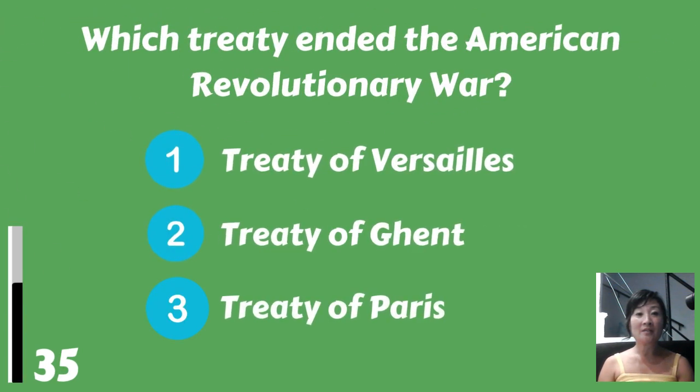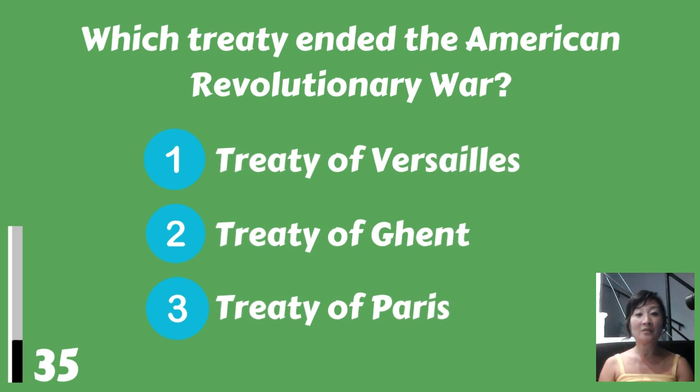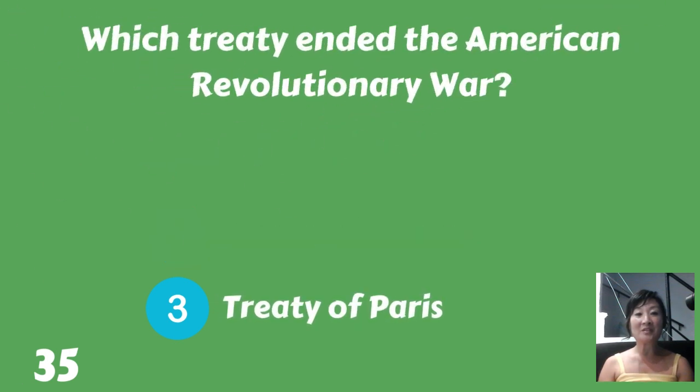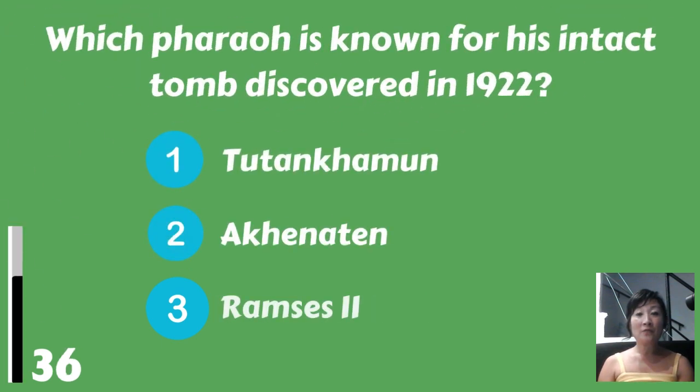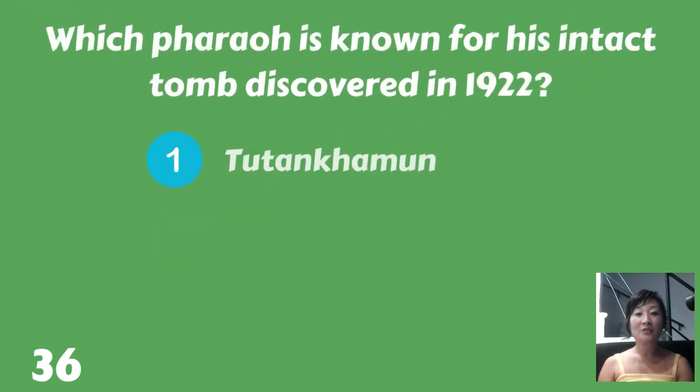Which treaty ended the American Revolutionary War? The Treaty of Versailles, the Treaty of Ghent, or the Treaty of Paris? The Treaty of Paris. Which pharaoh is known for his intact tomb discovered in 1922? Tutankhamun, Akhenaten, or Ramses II? Tutankhamun.